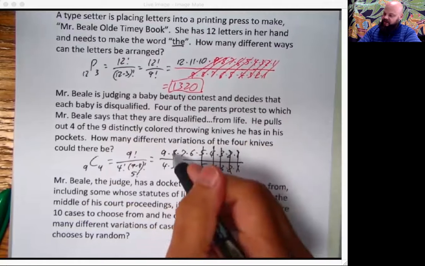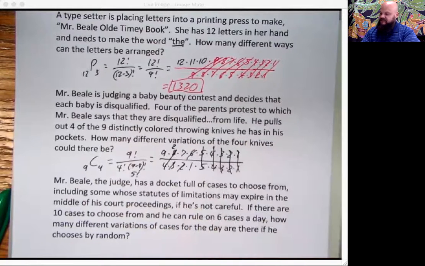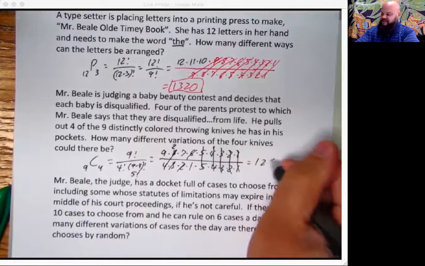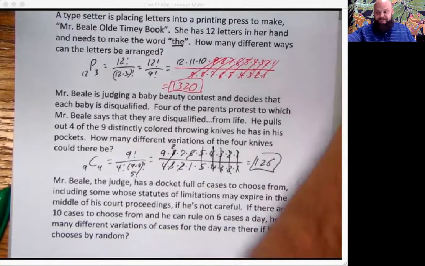This 4 will go into this 8 twice. This 3 and this 2 will eliminate that 6. Looks like it's going to be 7 times 9 makes 63. 63 times 2 should be 126. Glad that worked out. Like I said, no calculator.